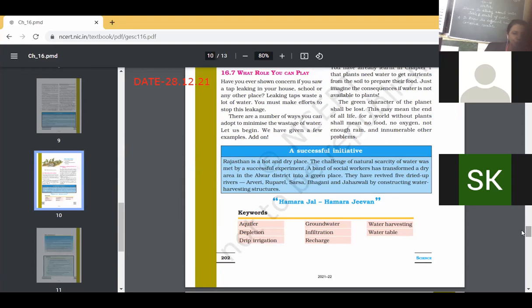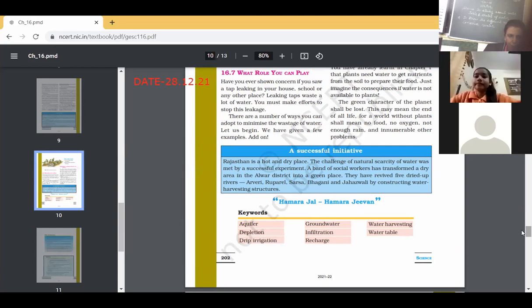So before we start with the chapter, I would like you all to find the key terms or the misunderstood words of this chapter. So do it quickly, children. After a few minutes, we'll be discussing all the words, and other words also which you have not understood in this chapter.